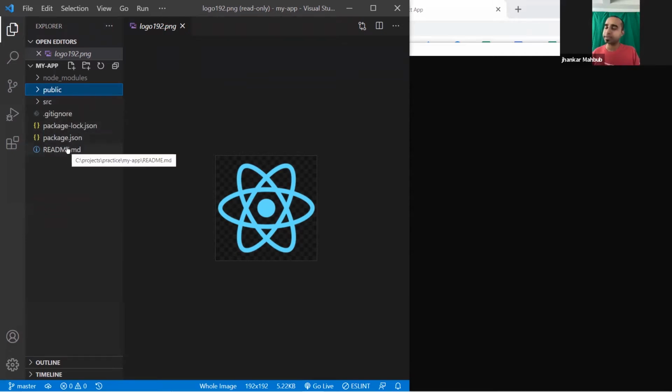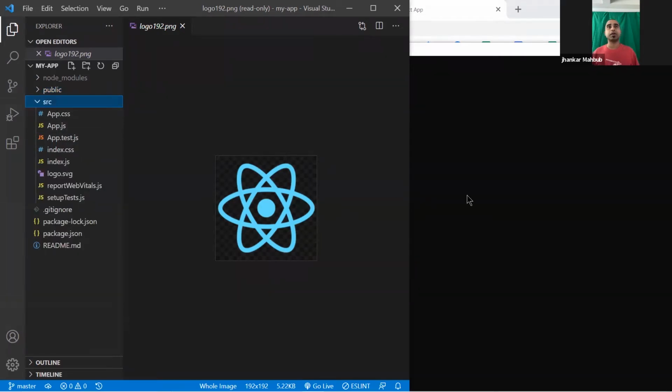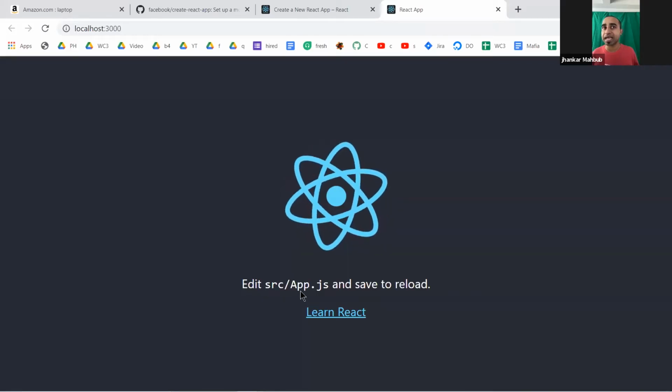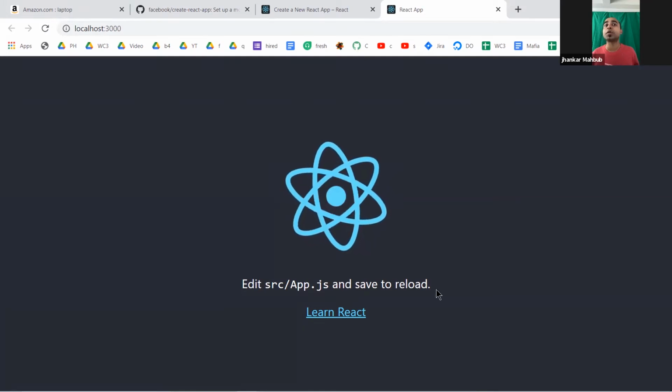This is some dependency. We'll be looking into those in our next workshop. README.md is a default one that tells you about your project, but all of the tasks will be going in this src folder. And that's exactly what they're telling us here: edit src/app.js and save to reload.